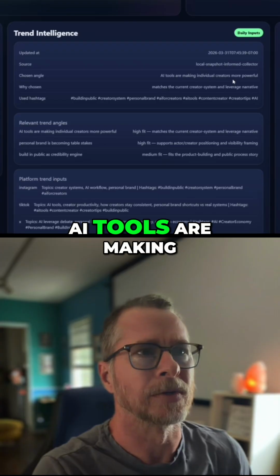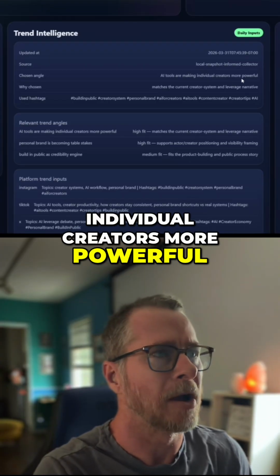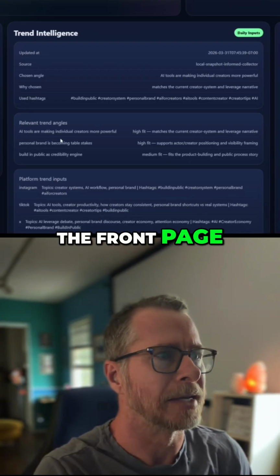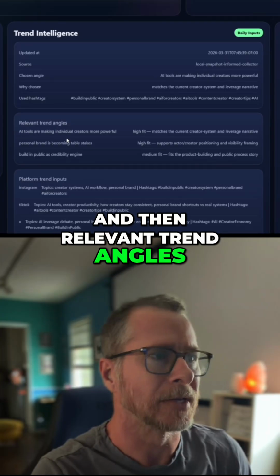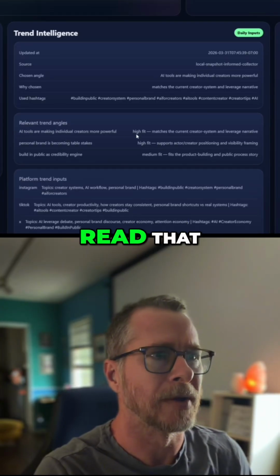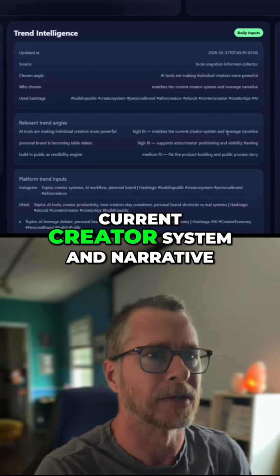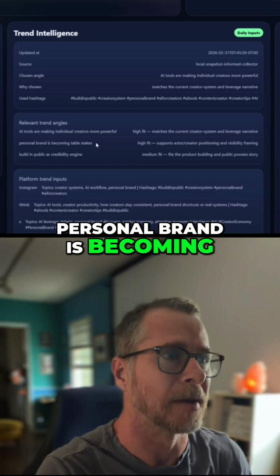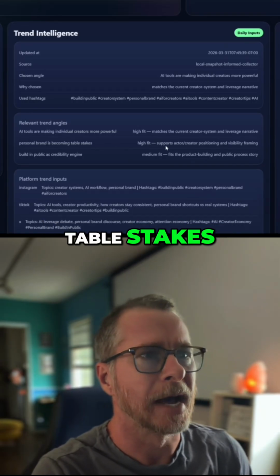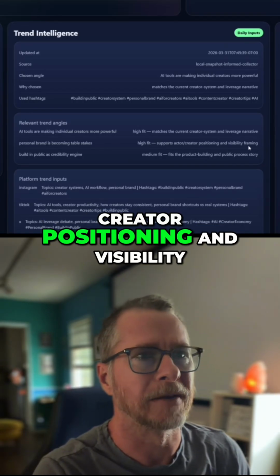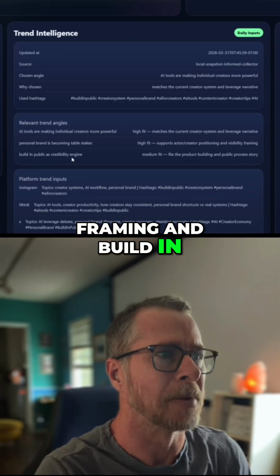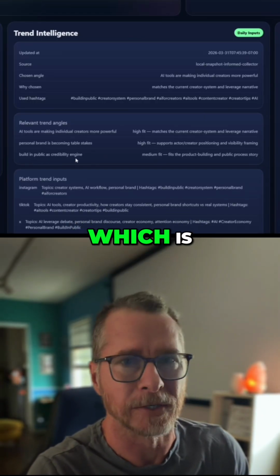Chosen angle: AI tools are making individual creators more powerful. We saw this on the front page. And then relevant trend angles, AI tools. We just read that. High fit, matches the current creator system and narrative. Personal brand is becoming table stakes. High fit, supports actor-creator positioning and visibility framing.